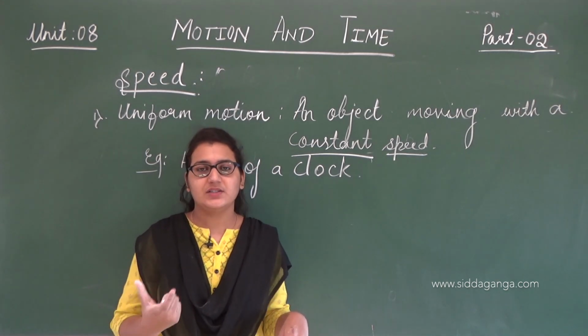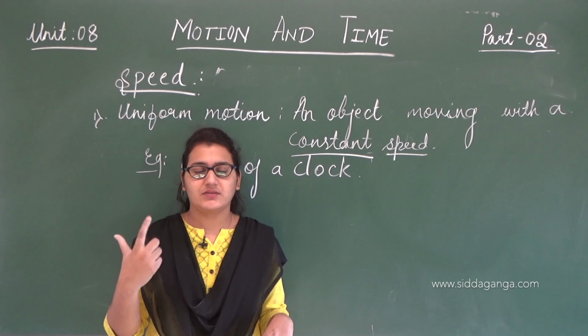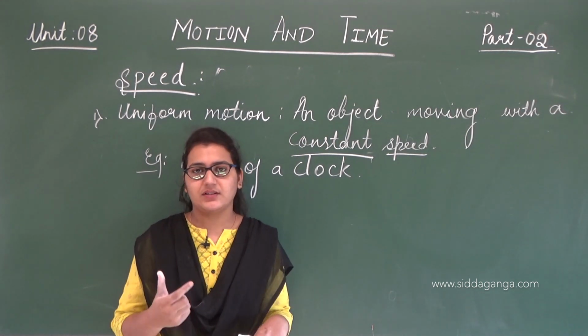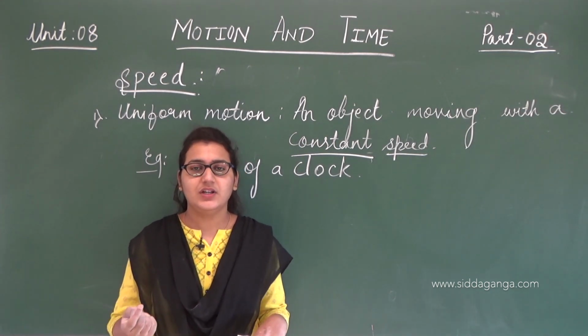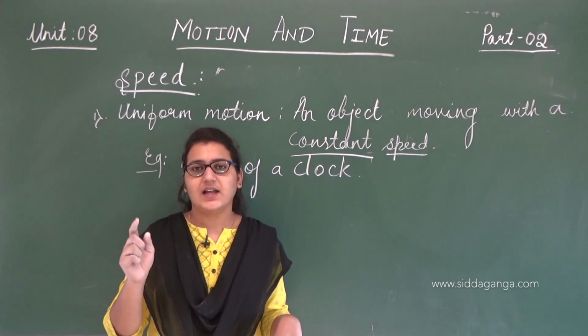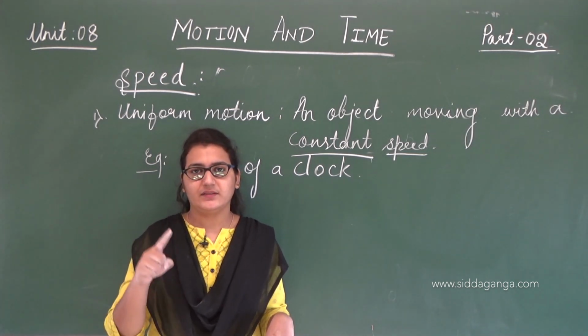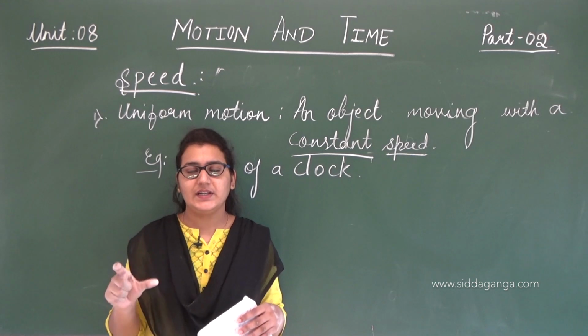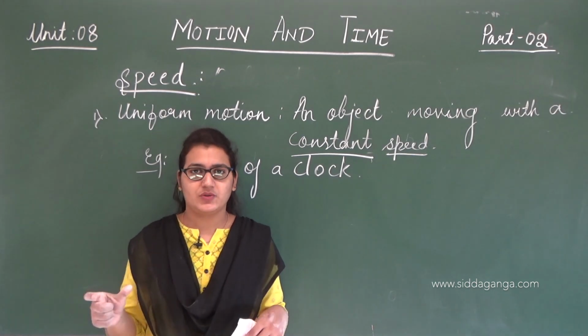So that is what uniform motion means. This is the best example we can use: the hands of a clock. No matter what happens, the hands of a clock move at the same speed. The constant speed is nothing but uniform motion. Clear?